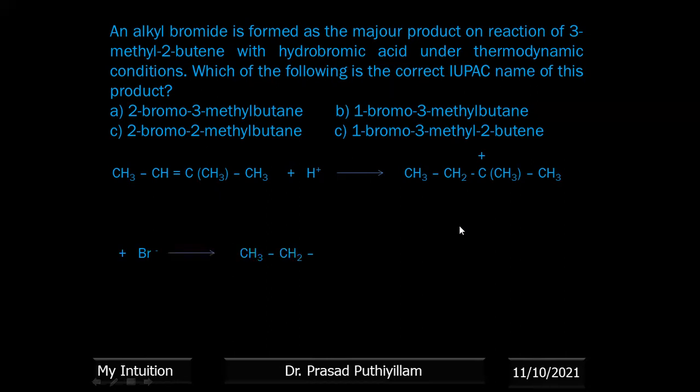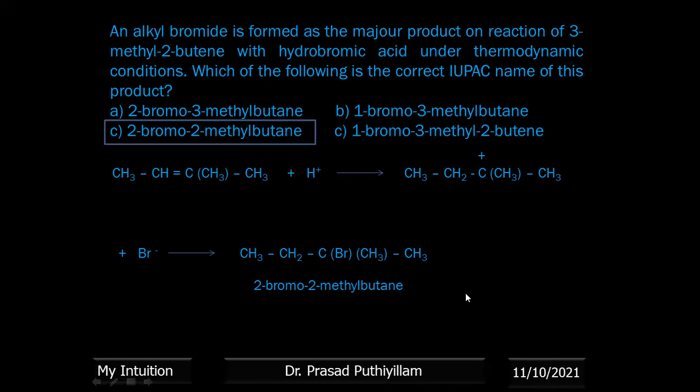Then it reacts with Br minus to give the corresponding product, and its name is 2-bromo-2-methyl. Now the counting starts from here because the double bond is no longer there. Now all the carbons are equally single bonded. Therefore, more attachments are present on this side, so we start counting from here. Position 1, and this is position 2. Therefore, 2-bromo-2-methylbutane is the product.